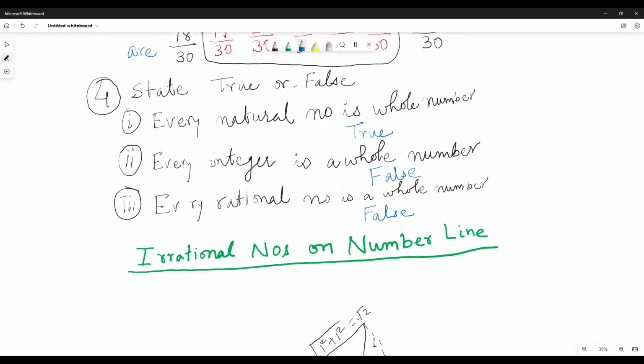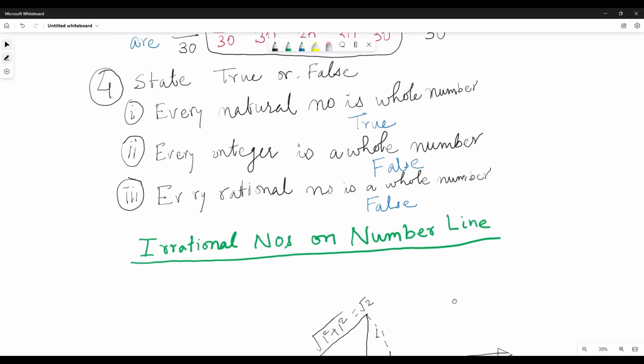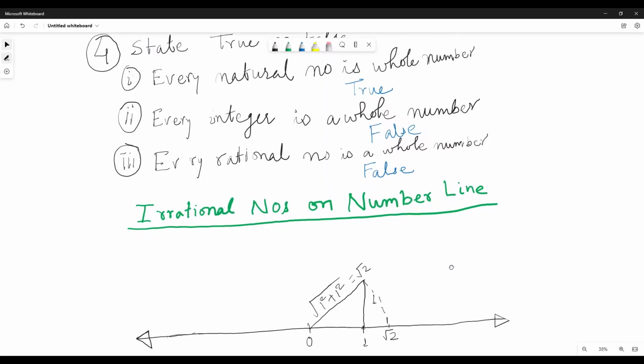Every integer is a whole number? No. Every whole number is an integer, that is correct, but every integer is not a whole number, because negative integers are not whole numbers. Every rational number is a whole number? Every rational number can't be a whole number, right? Like an integer itself is not always a whole number, so every rational number is also not a whole number. Rational numbers like 2 by 3, 3 by 4 are not whole numbers. A rational number like 3 is a whole number, but not all rational numbers are whole numbers.